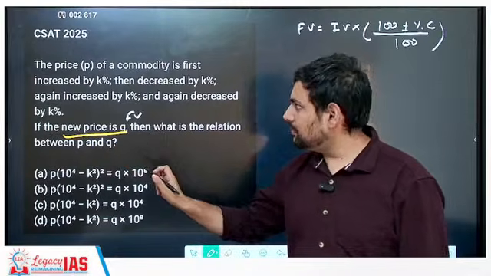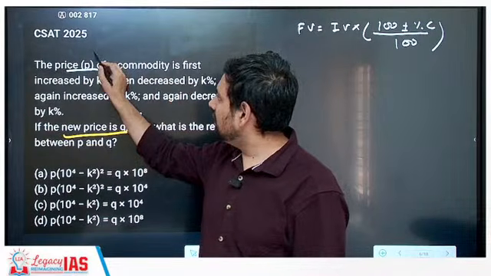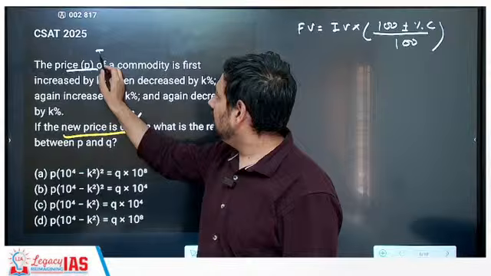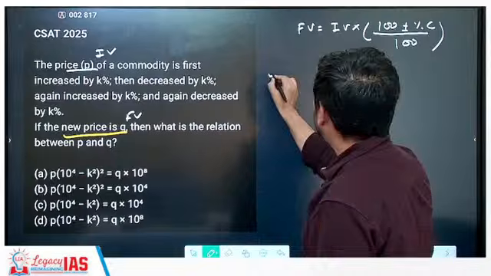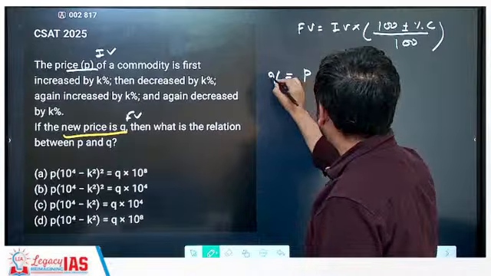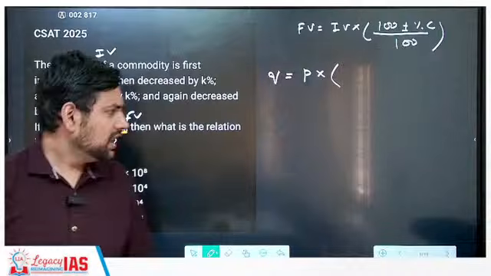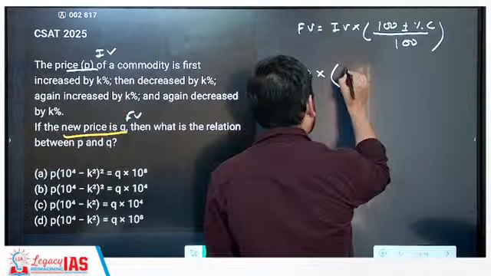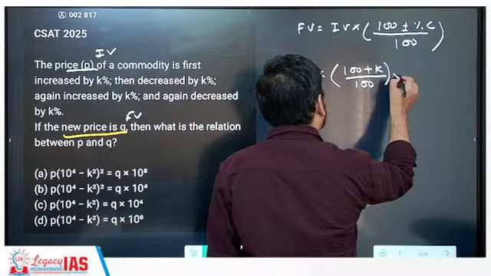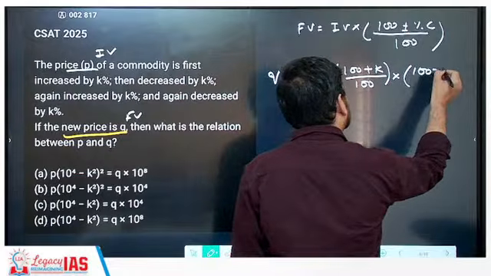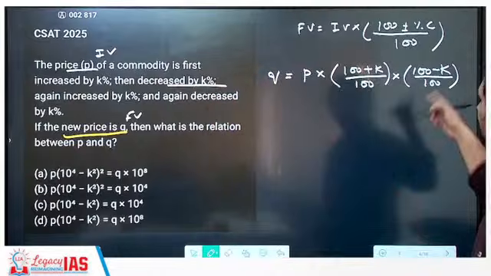Q is the final price, and the price P of the commodity is first increased. So basically, this is the initial value. This you are able to decipher. Then final value is Q, initial value was P. Now I only have to write the percentage changes. Now let's write it. First increased by K percent. So it will look like what? 100 plus K by 100. Then next is decreased by K percent. So 100 minus K by 100. Decreased by K percent. So 100 minus K by 100.